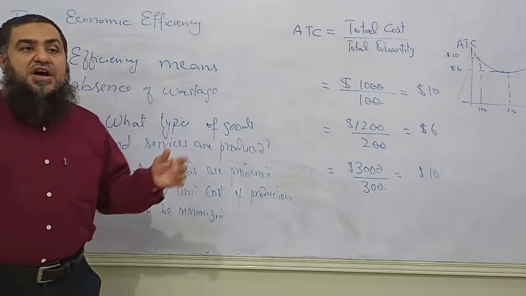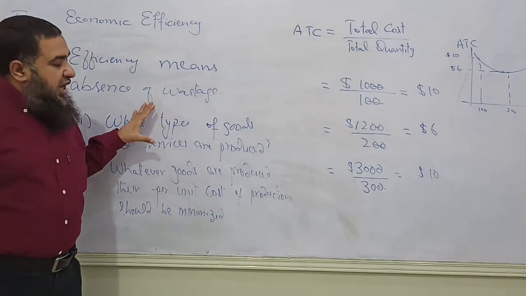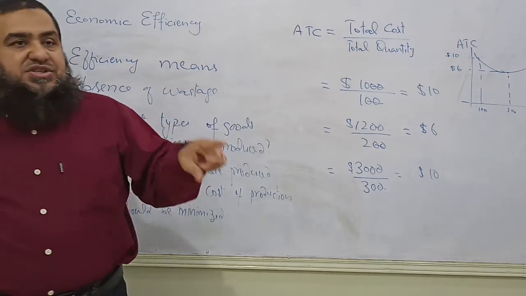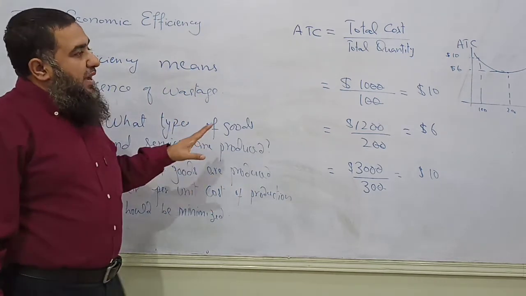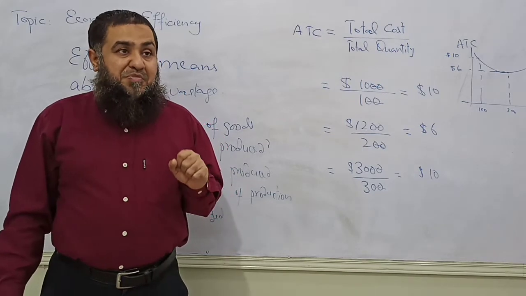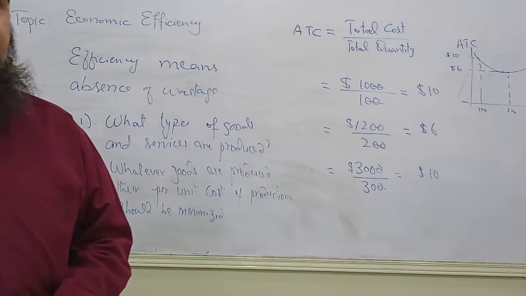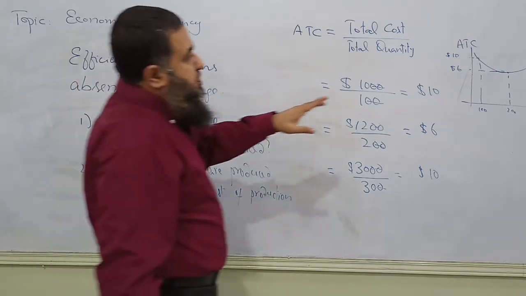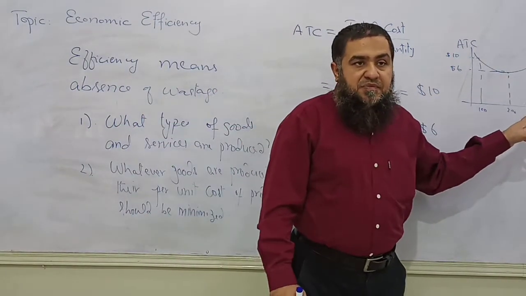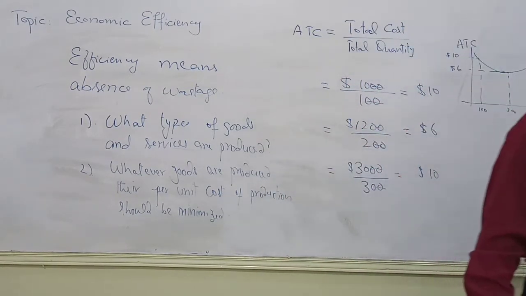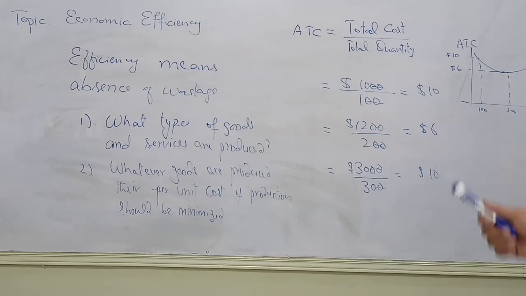Once you have decided what type of goods a firm is going to produce, then the next decision will be what method of production the firm is going to use to have the minimum per unit cost of production. If the firm is able to produce at this level where its average cost or per unit cost of production is minimized, we say the firm is able to achieve what? Productive efficiency.